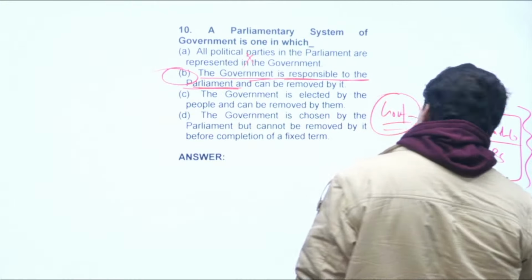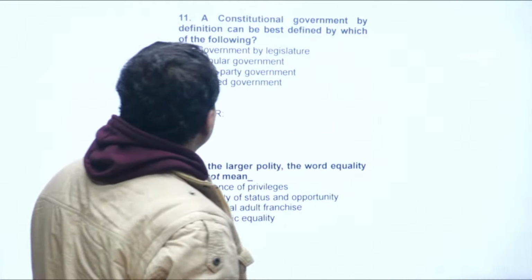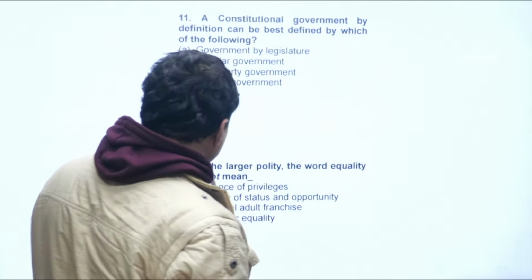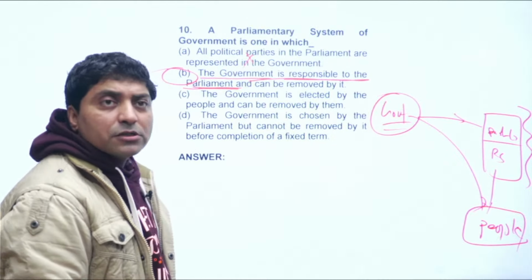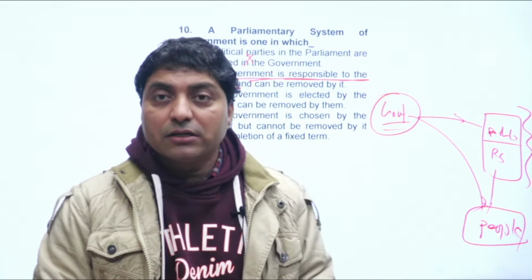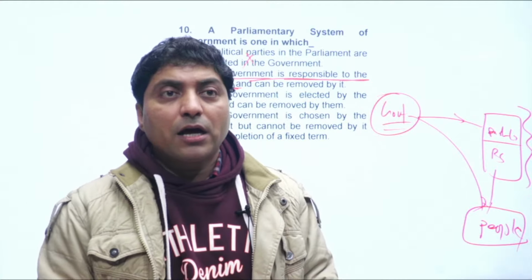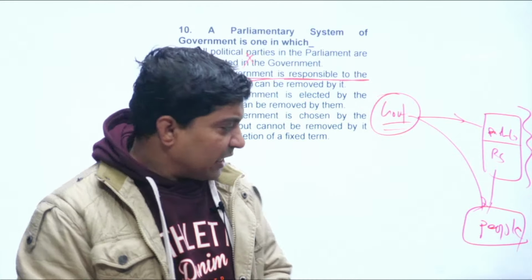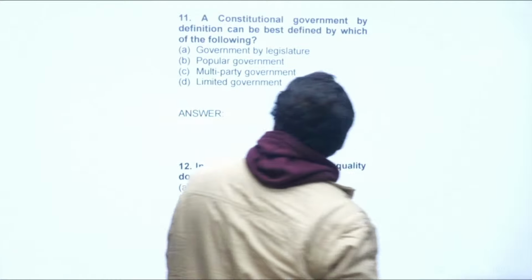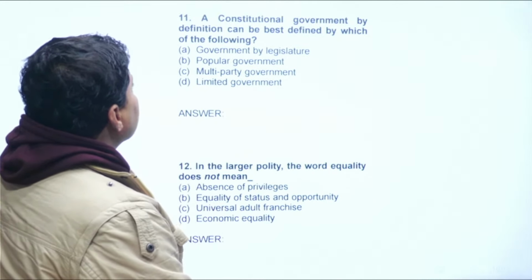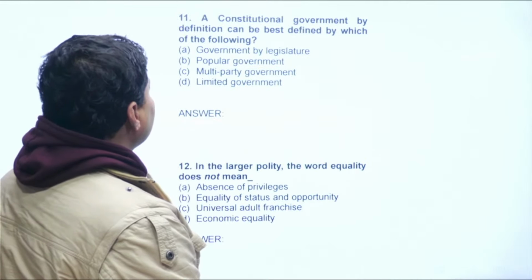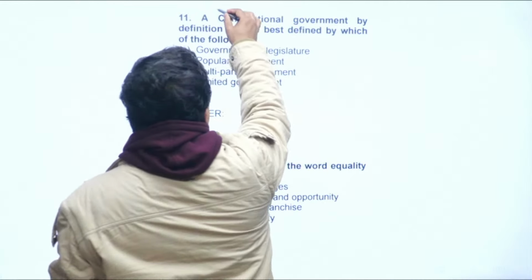Now let me move to one or two questions. So with this I will stop, or let me take two more questions. A constitutional government by definition can be best defined by which of the following? Look at what do you mean by constitutional government?